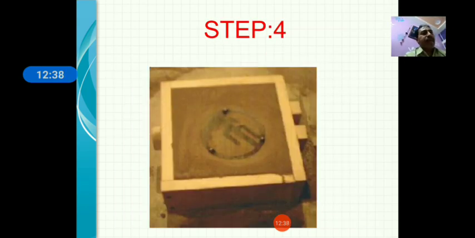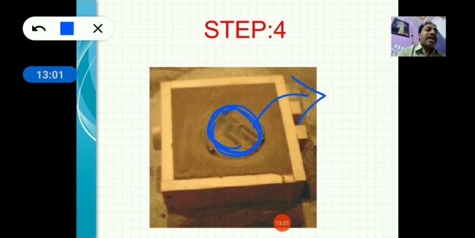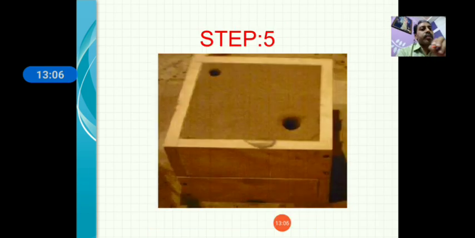Step number 4. After applying certain pressure, tumble it 180 degrees and remove the pattern. If the pattern is carefully removed from the mold, then the cavity can be produced. So you have to carefully remove this pattern from the mold, and if it can be removed, then the exact same cavity as the pattern is produced. Step number 5, another mold is prepared, that is the cope.